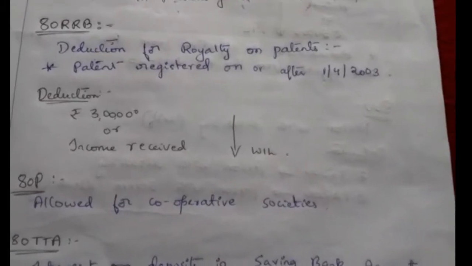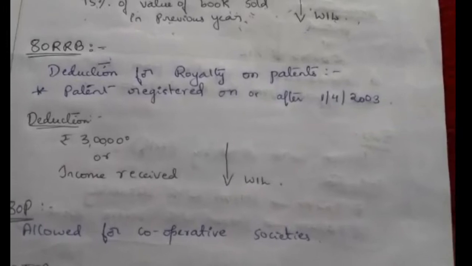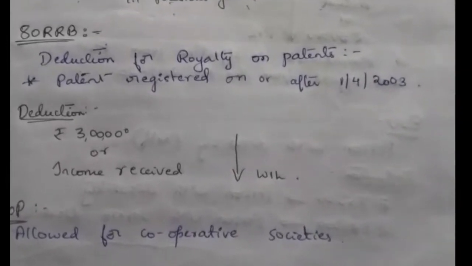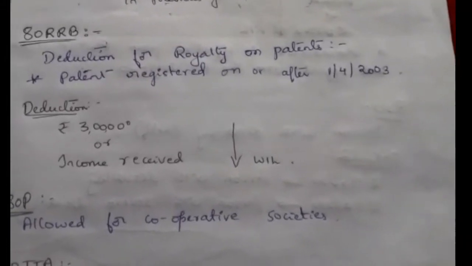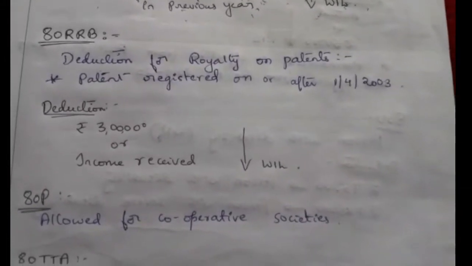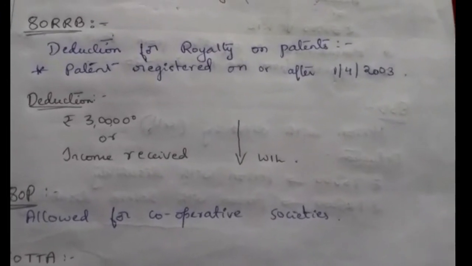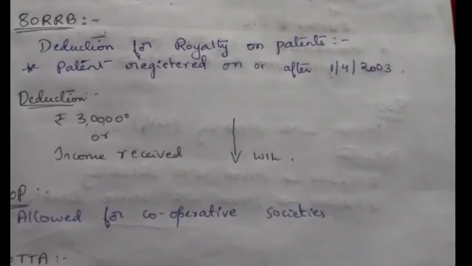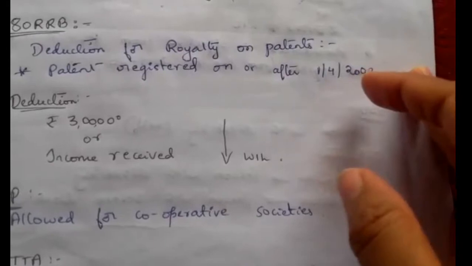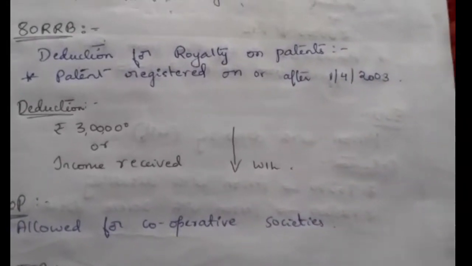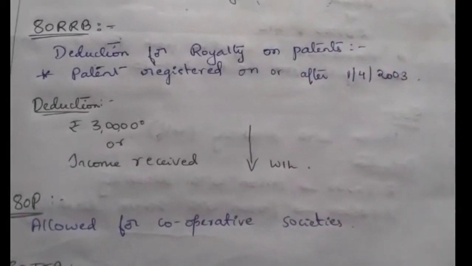For using any legal right, the individuals will get a royalty income, and for that they can claim deduction under section 80RRB. The income tax department has given this deduction in order to encourage them to do good work.